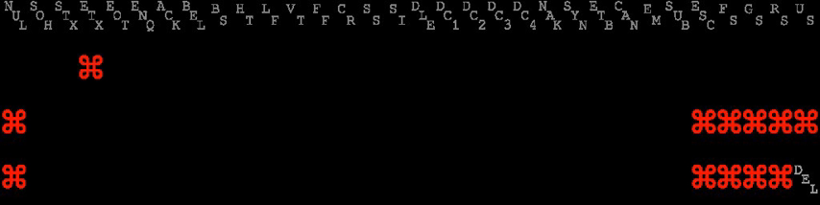NRC sets. DEC terminals from the VT220 on had 12 different NRCS sets in addition to standard ASCII.